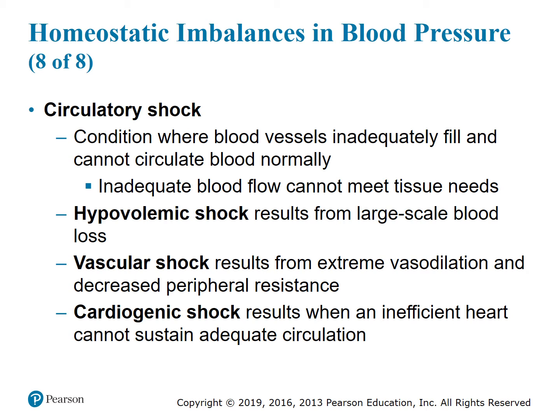Circulatory shock is a condition where blood vessels inadequately fill and cannot circulate the blood normally. Inadequate blood flow cannot meet the tissue needs, basically. Hypovolemic shock results from when there's a large-scale blood loss. Vascular shock results from extreme vasodilation and decreased peripheral resistance. And cardiogenic shock results when an inefficient heart cannot sustain adequate circulation.